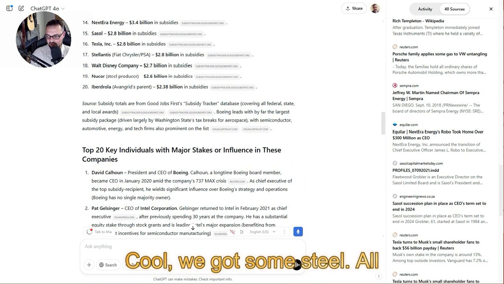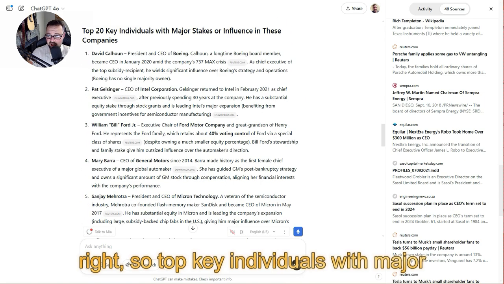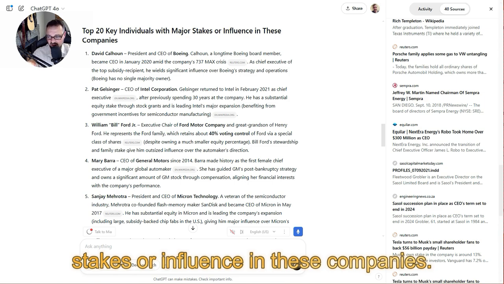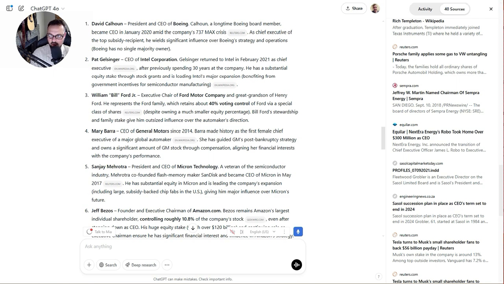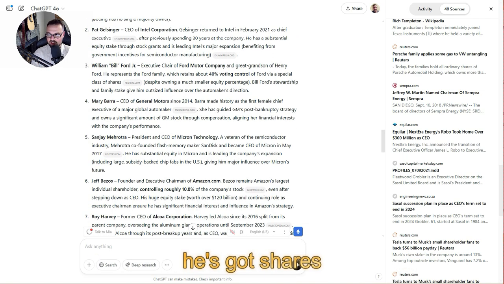We got some steel. All right, so top key individuals with major stakes or influence in these companies. So we got David Calhoun, Boeing CEO as of January 2020. Pat Gelsinger, so he's CEO of Intel. We have William Ford Jr., great grandson of Henry Ford. So he's got about 40% voting control of Ford, and he's got shares of about, I guess, 40% of Ford.